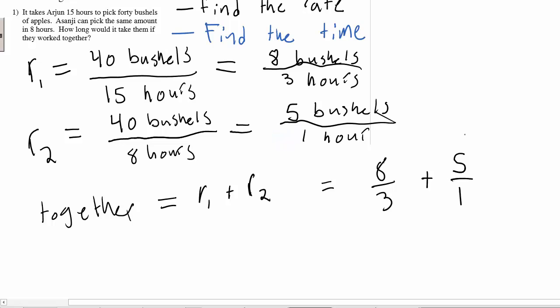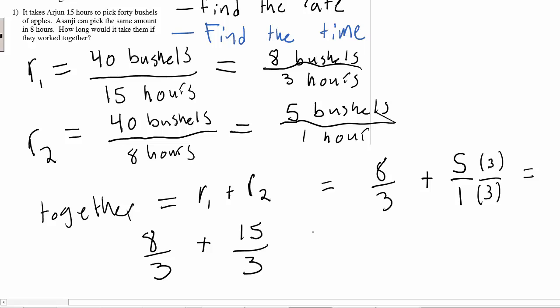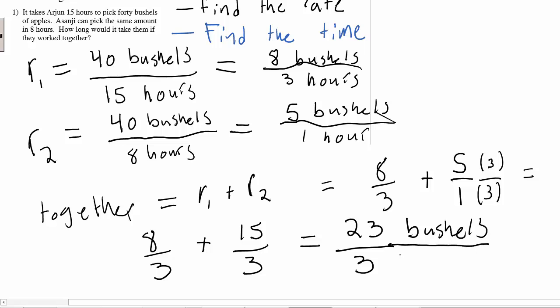So we want a common denominator here, so I'm going to multiply the top and bottom by 3. With our common denominator, we have 8 thirds plus 15 thirds, which is equal to 23 thirds. So that's 23 bushels of apples are picked every 3 hours by our dynamic duo, Arjun and Asanji. So we found the rate.